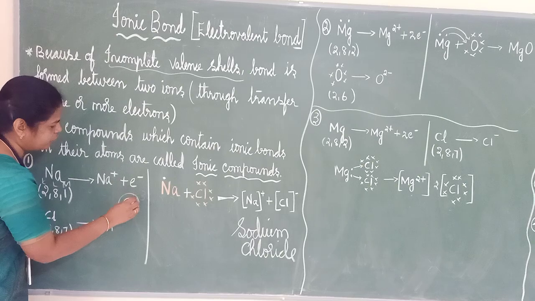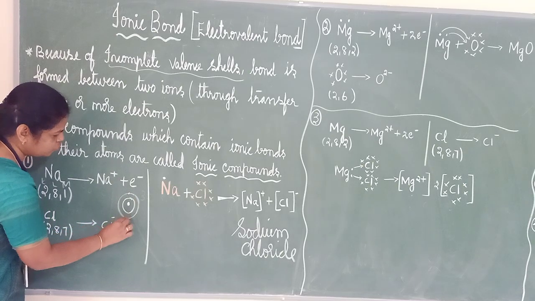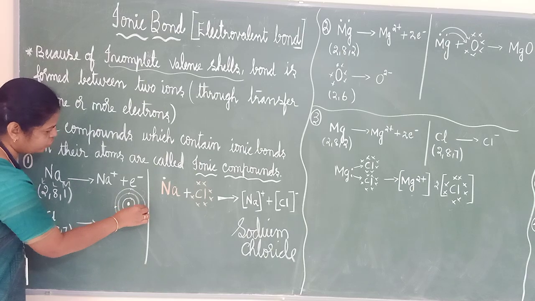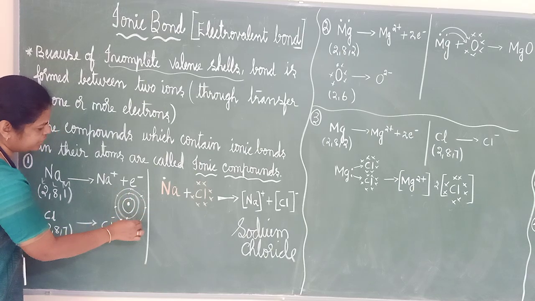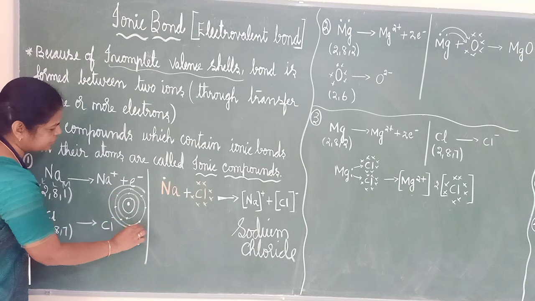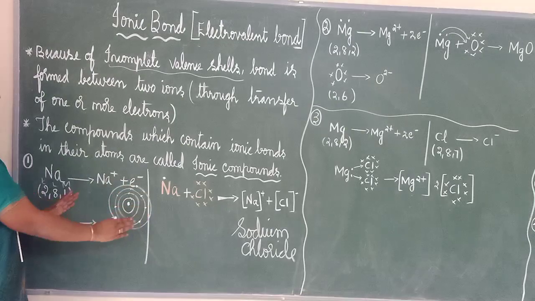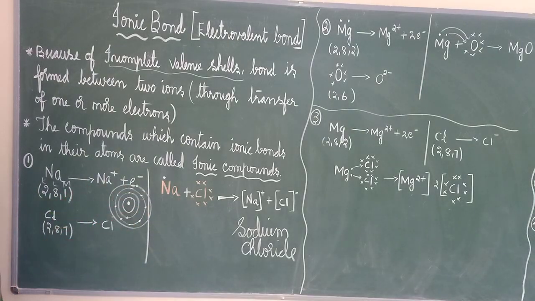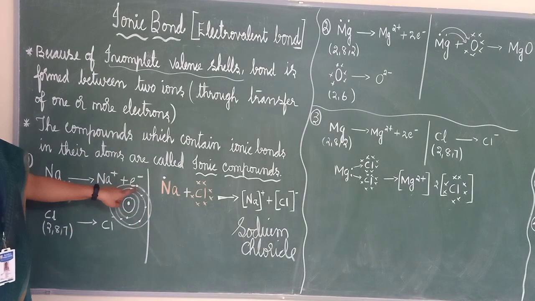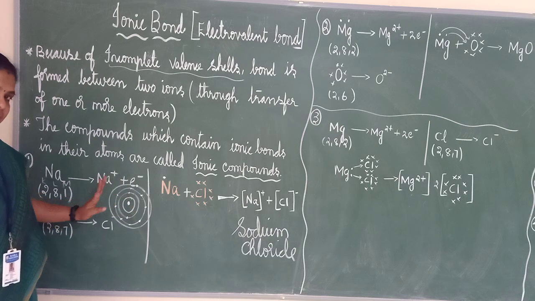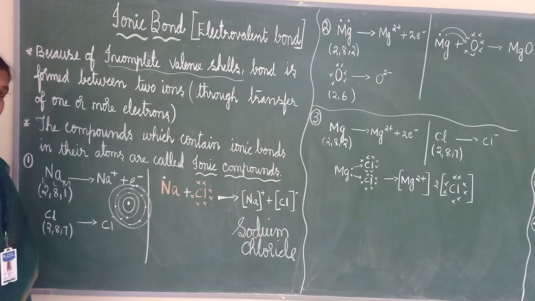K shell will have how many electrons? 1, 2. And L shell will have how many? 1, 2, 3, 4, 5, 6, 7, 8. And one more shell is there, the last one: K, L, M. In M shell it will have 1 electron. This is the structure of the sodium atom. This one electron is disturbing sodium. If that electron is not there, the shell below is filled, so that will be stable. But this one is bothering sodium.